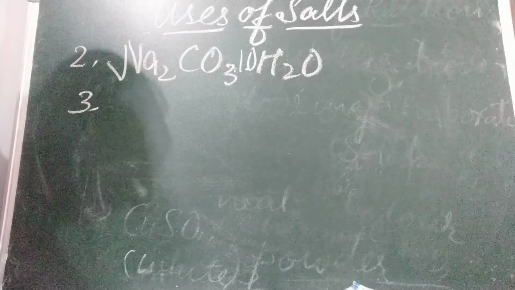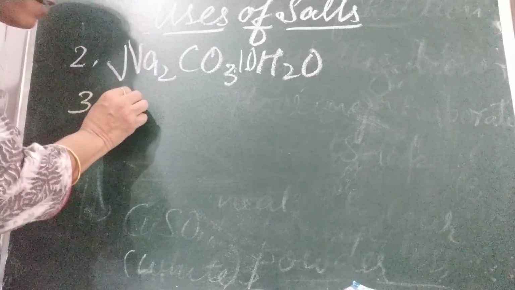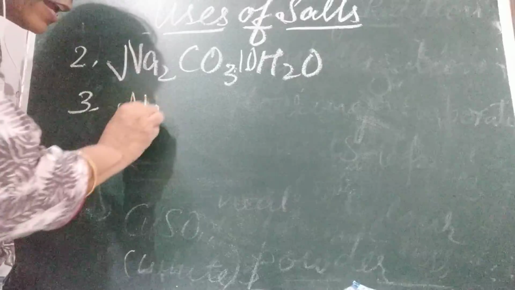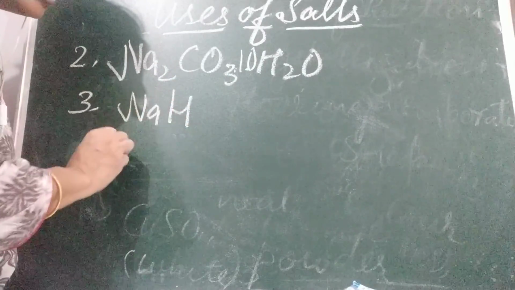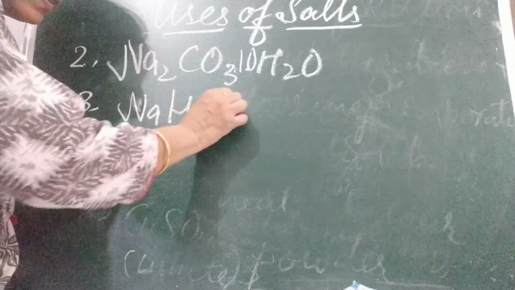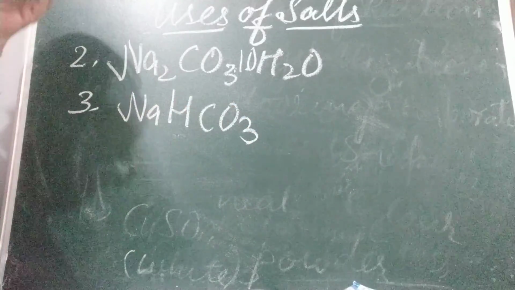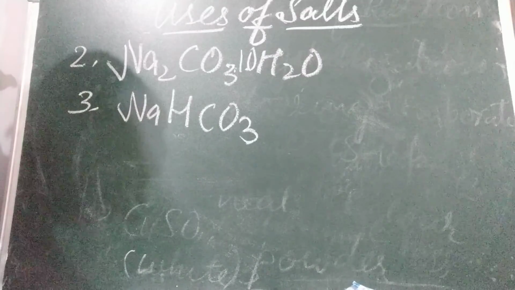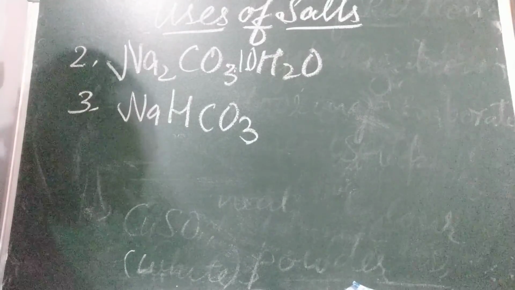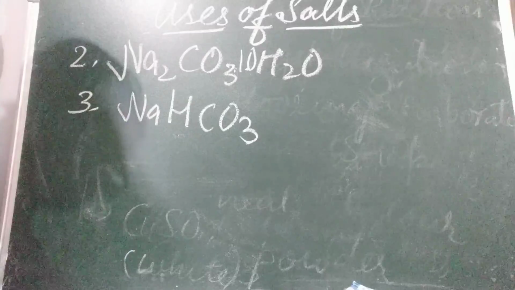Sodium bicarbonate, children, bi word is there, sodium NaHCO3. Because of bi, the formula changes, H is there. This sodium bicarbonate, we also call it what? Baking soda. Okay, in bakeries and medicines we use it.